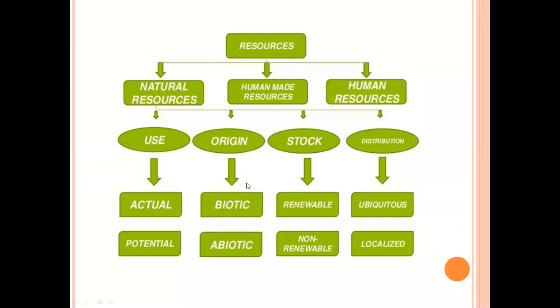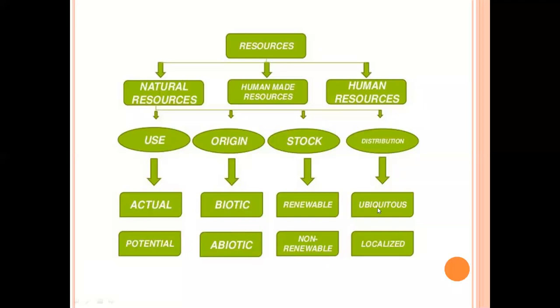On the level of development, on the level of usage, we divided natural resources into actual and potential resources. On the basis of origin, we divided natural resources into biotic and abiotic resources. On the basis of stock, we divided natural resources into renewable and non-renewable resources.